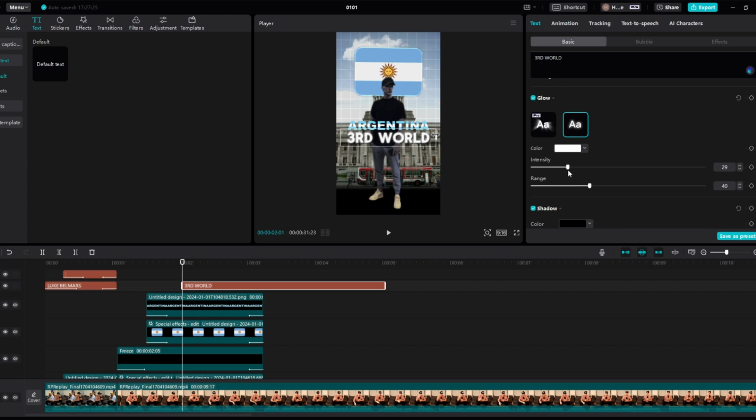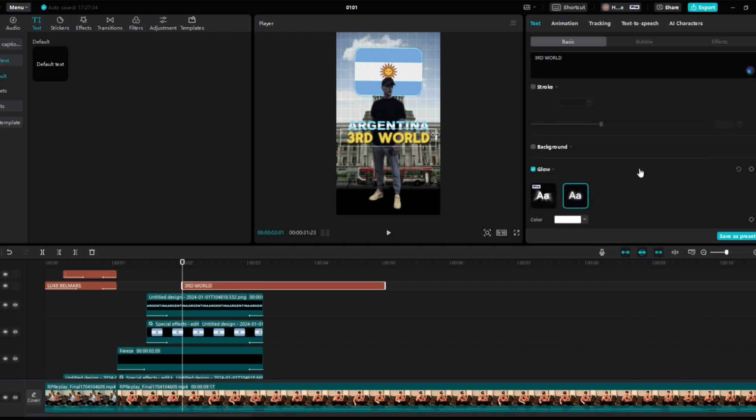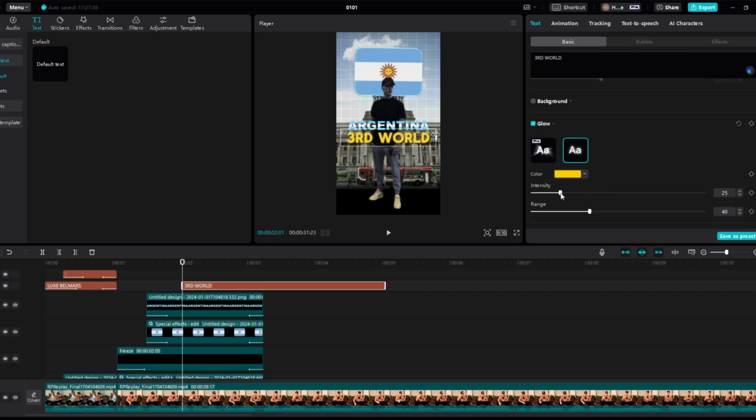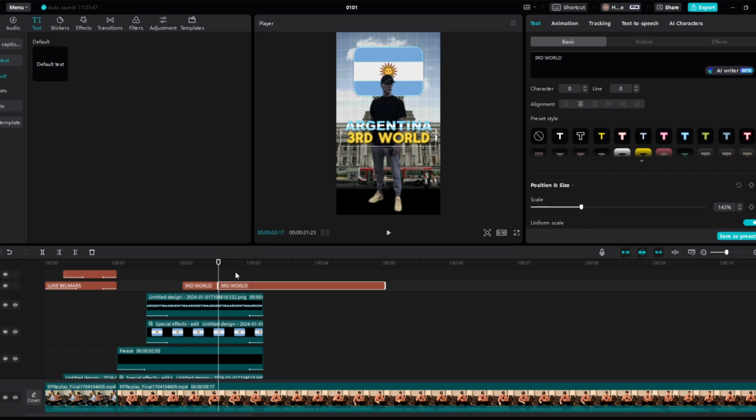And then we're going to add the white glow. Now what we're going to do with this text is add it yellow as well. So if we come to the glow right here, we actually add this to yellow. And then for the glow, just to make sure it's yellow, you can uncheck it and check it again, and then do the exact same thing. Add this to 25 and add this to 38. Right, he's talking about Argentina, third world. Third world, and then right here it will say country.